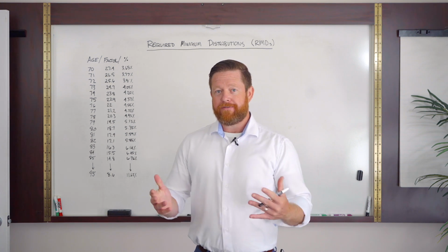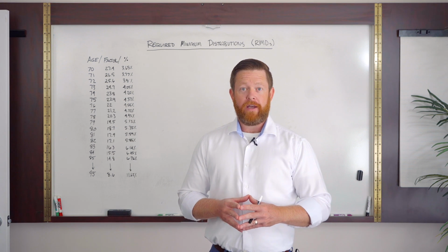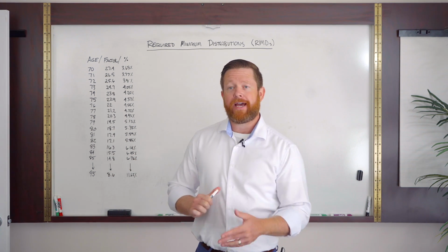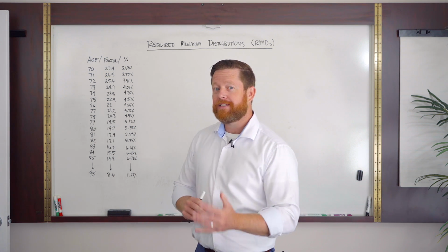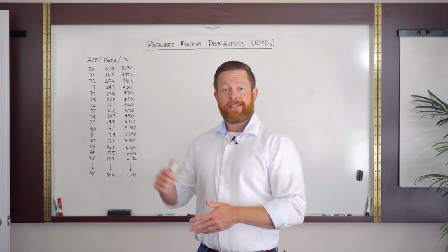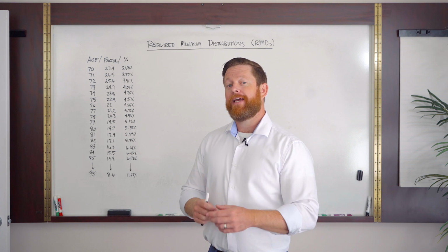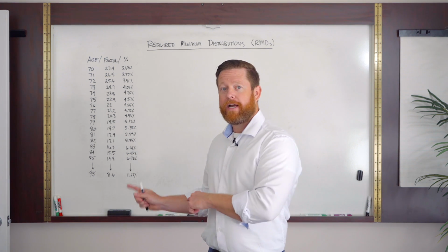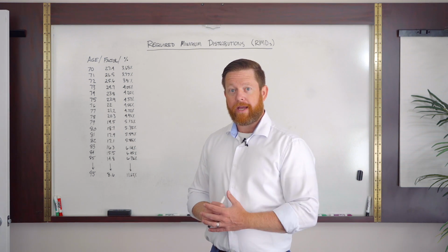So the gist of this is it applies specifically to IRAs, or qualified dollars, tax qualified dollars, pre-tax, tax deferred. All of those terms are where we get into the world of required minimum distributions. And as the name implies, the IRS requires that you take a minimum distribution out of your IRAs or 401ks if you're no longer working at this age.